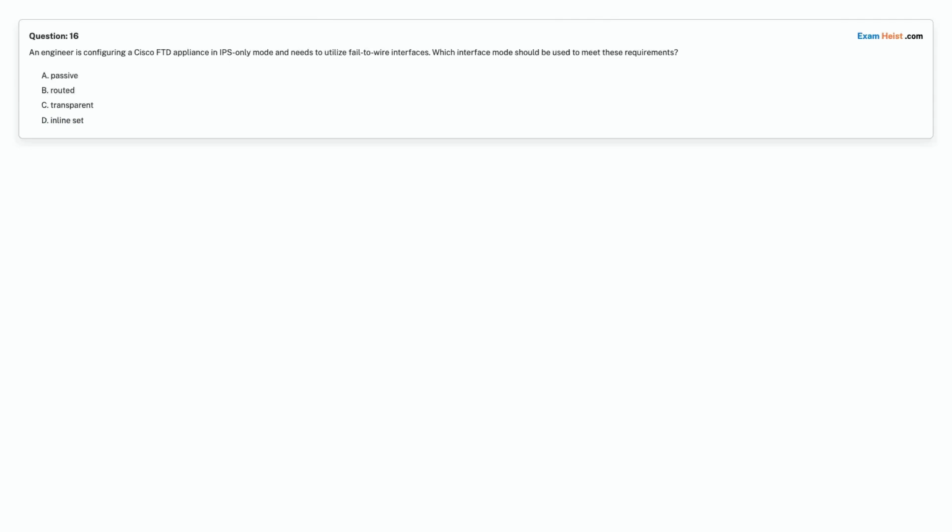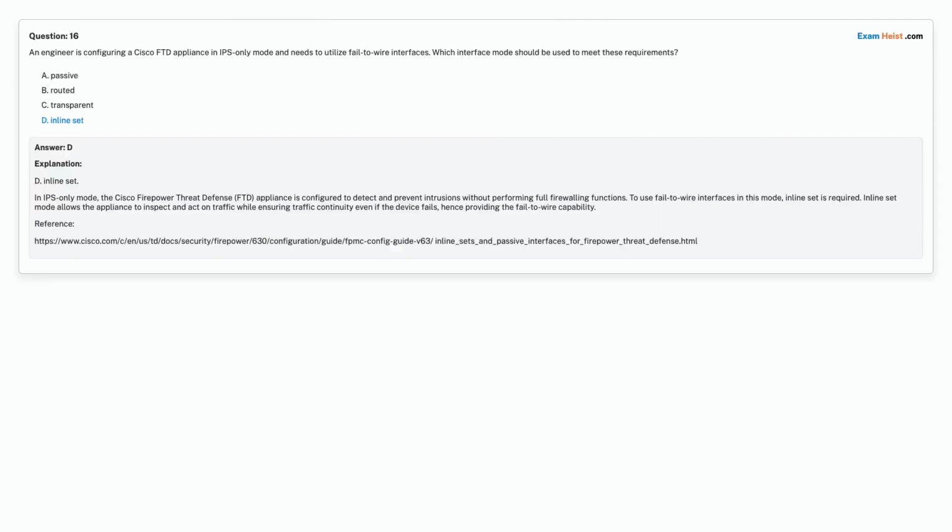Question 16. An engineer is configuring a Cisco FTD appliance in IPS-only mode and needs to utilize fail-to-wire interfaces. Which interface mode should be used to meet these requirements? Option A. Passive. Option B. Routed. Option C. Transparent. Option D. Inline set. Choose the correct answer. Correct answer is option D. Inline set.